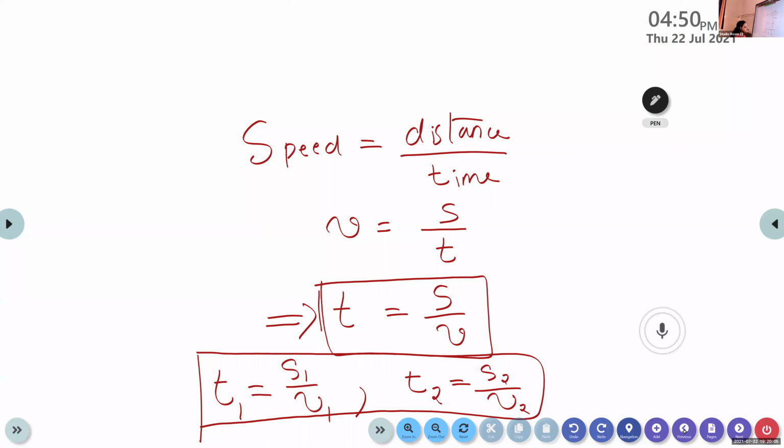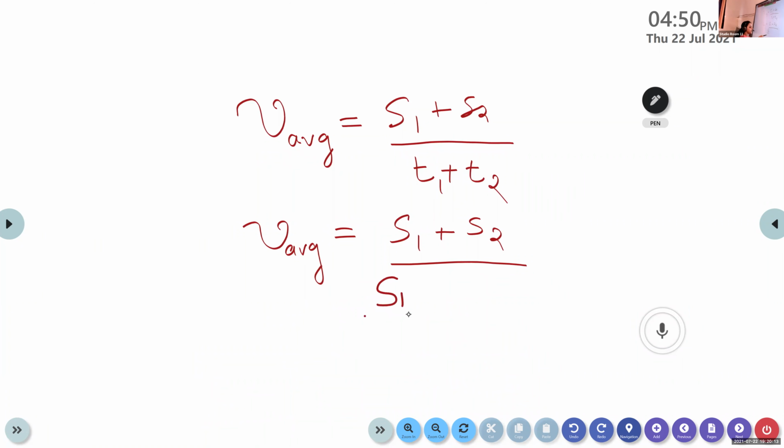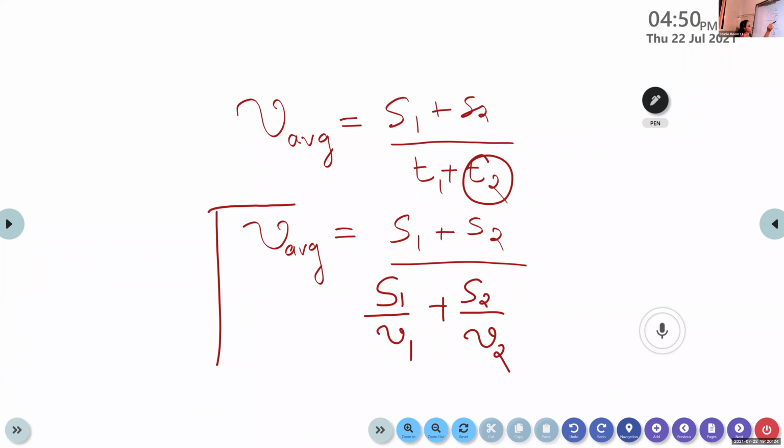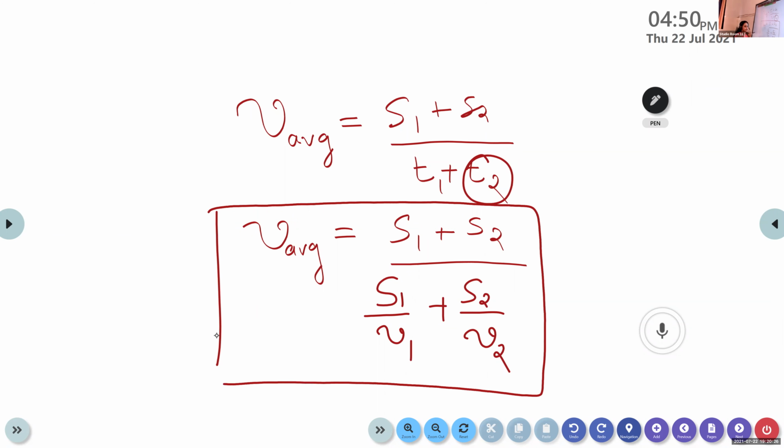T1 is S1 by nu1, plus time T2 is S2 divided by nu2. So this is the third equation for calculating the average speed. If the time is not provided, we can calculate the average speed of the body using this equation: nu average is equal to S1 plus S2 divided by S1 by nu1 plus S2 by nu2.